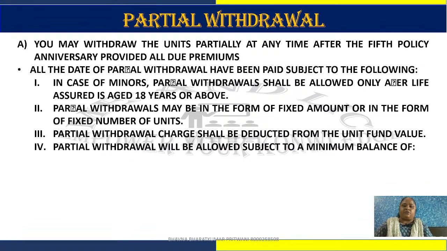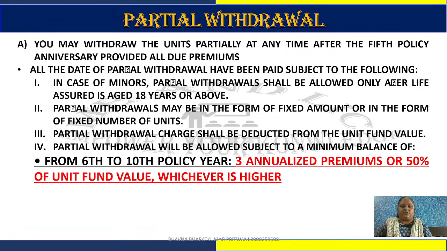Currently partial withdrawal will be allowed subject to a minimum balance. From the 6th policy year to the 10th policy year, there should be a minimum balance of 3 annualized premiums or 50% of unit fund value. See, if I am paying a 20,000 yearly premium, then 3 annualized premiums would be 60,000. And if my fund value after 6 years became, say, 1 lakh rupees, then 50% is 50,000. So 50,000 or 3 annualized premiums, 60,000, whichever is higher. So 60,000 should be the minimum residue in our policy account.